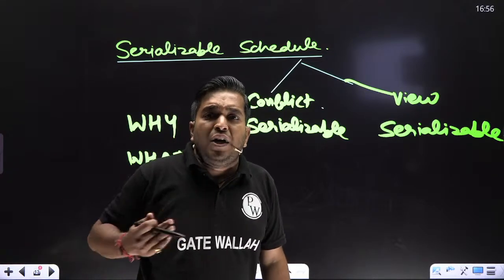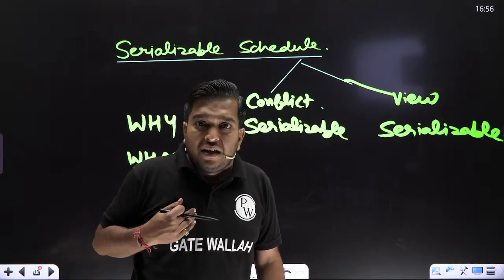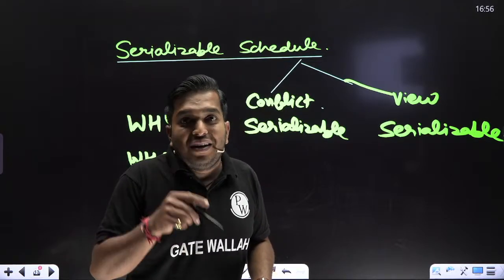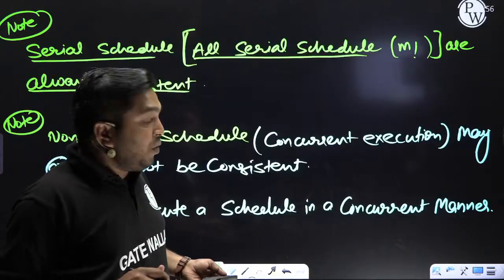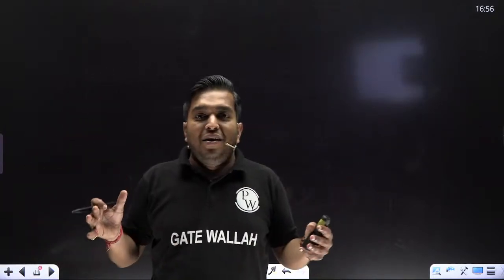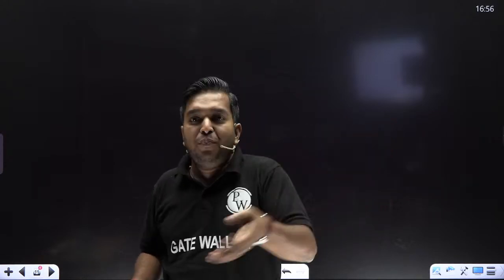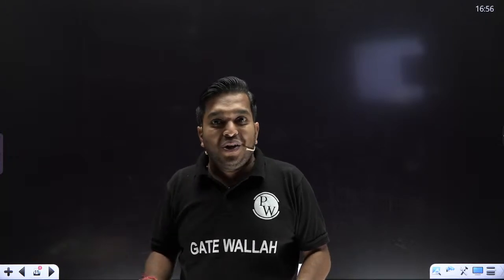We want concurrent execution, but we want fast food, burger, pizza, chowmein, yet we also want to be physically and mentally fit, with good cholesterol and blood pressure. The same thing is happening: we want concurrent execution. Why?